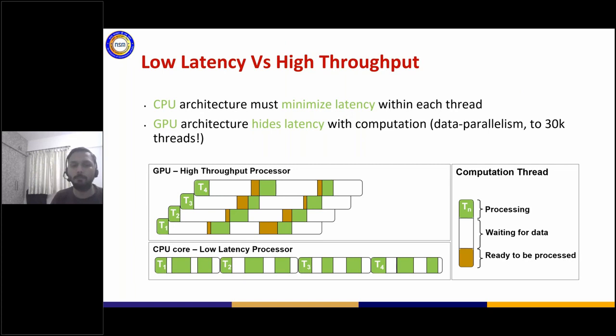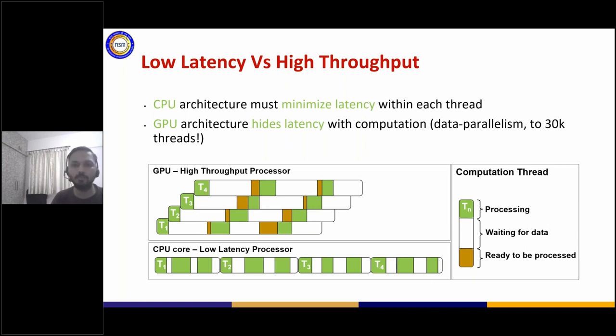Also, from a point of view of execution, let's look at what is the fundamental difference in terms of execution between the CPU architecture and the GPU architecture. You can see here the CPU architectures are also called latency reducing architectures, while the GPUs are called latency hiding architectures. Now, what does that mean?